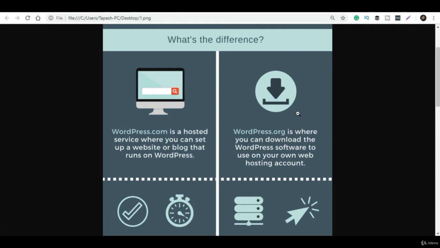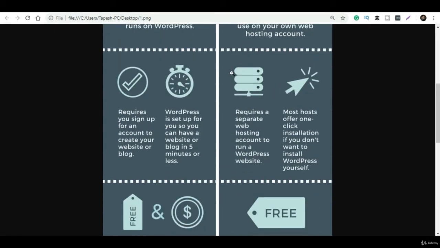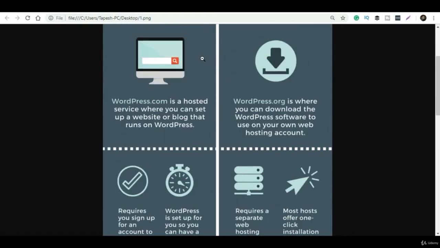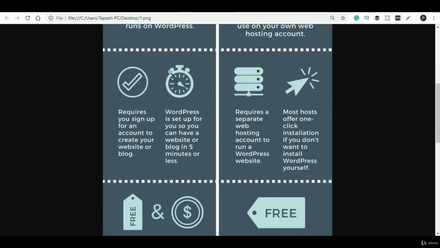If I talk about the requirements, what are all the things in WordPress.com and .org? With WordPress.com, you simply click on sign up and your website is ready to go. With WordPress.org, you have to purchase a domain name and hosting, and you have to install WordPress on your hosting account. After that, let's talk about the economical plans.